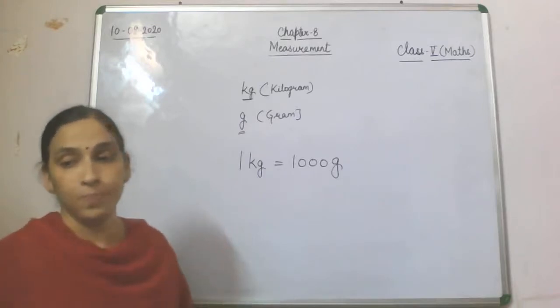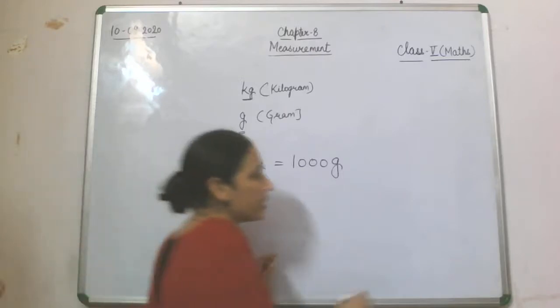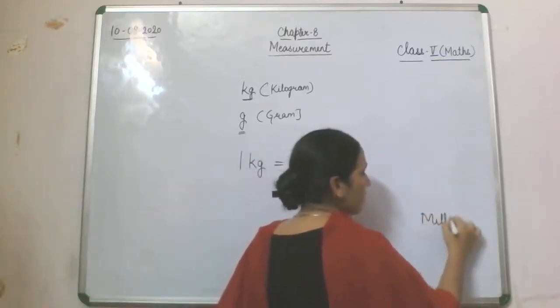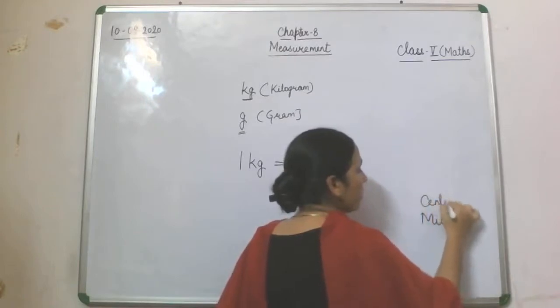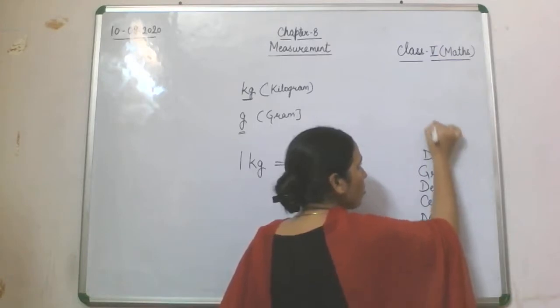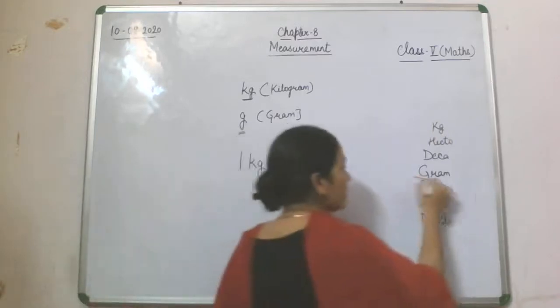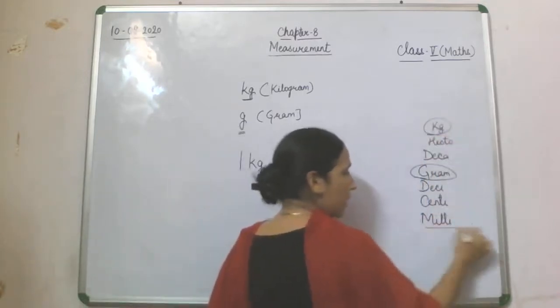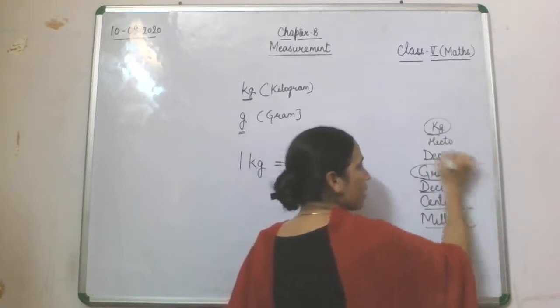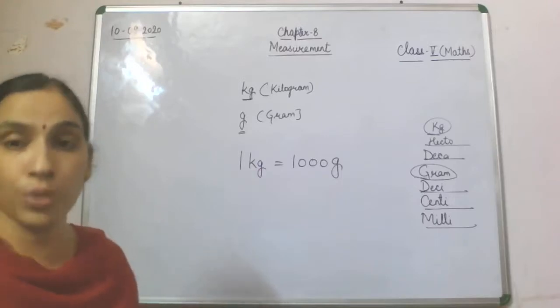Apart from this, we have milli, centi, deci, then gram, then deca, hecto, kilogram. Only the names change here: milligram, centigram, decigram, decagram, hectogram. The rest will be the same, and we are going to use it in conversion.